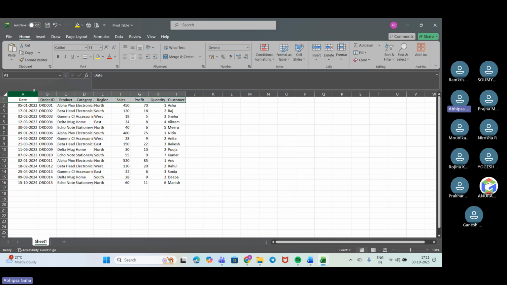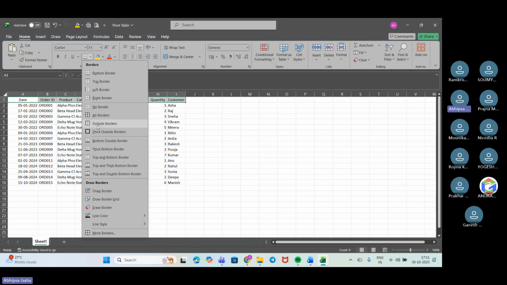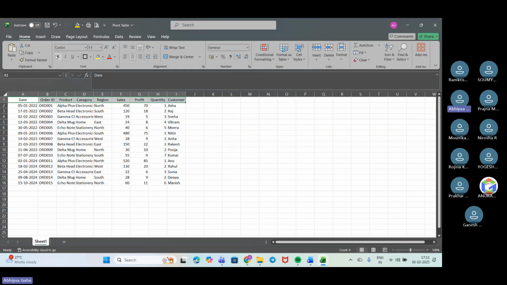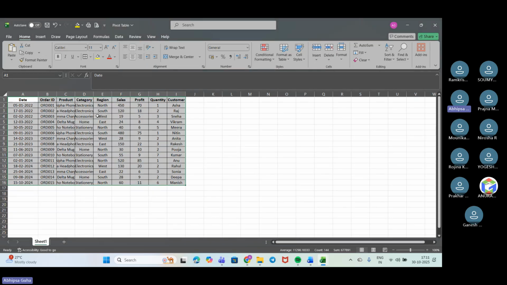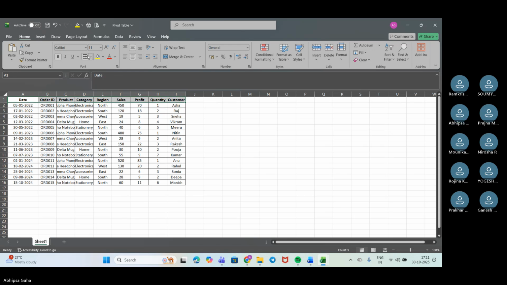Now for this section, I want a thick border on top. So I'll do this and I want it bold. Fine. So I'll create it like this. And I'll go here, select everything. Again I'll put it to center alignment. Now I'll do all borders. And for this specifically, I want the thick border.